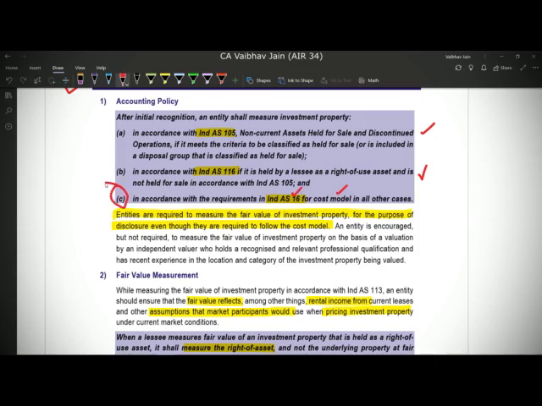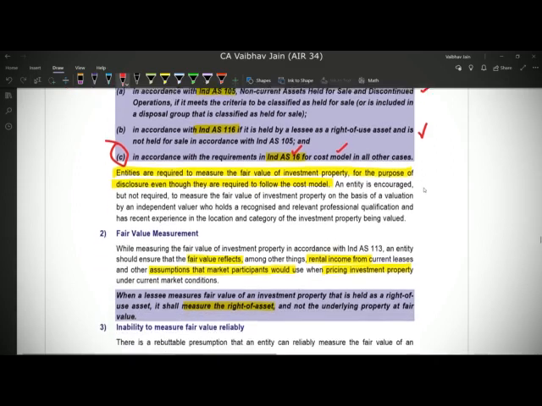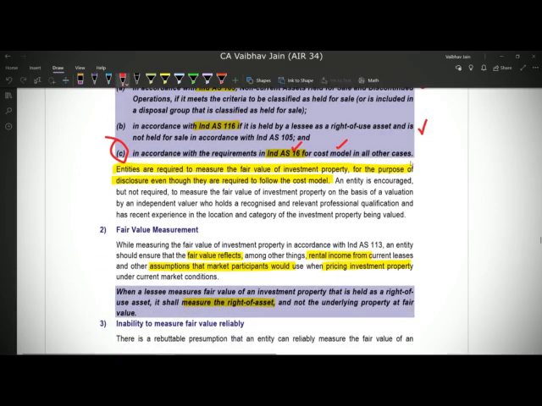See, this point does not say that you have to account for it as property, plant and equipment. It is merely saying that you have to use the cost model of Ind AS 16, because I have mentioned earlier that Ind AS 40 gives a reference to the cost model of Ind AS 16 rather than specifying its own cost model. Now this point again is important. See, we do not require to measure the investment property at fair value. That is fine, because we have to use only the cost model.